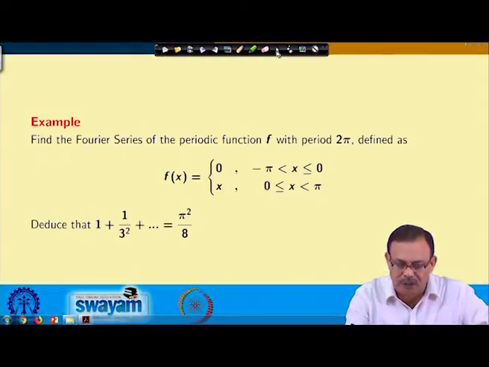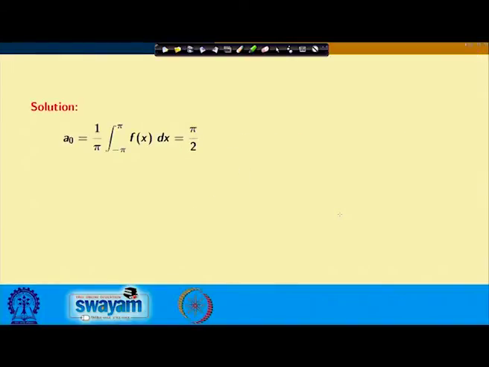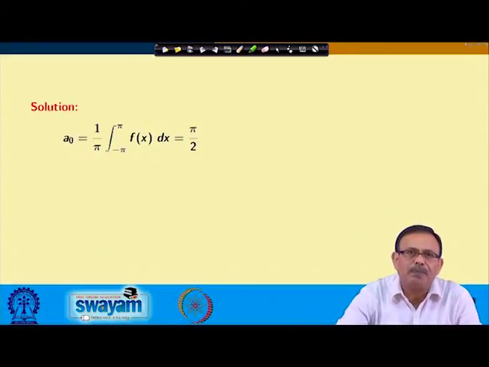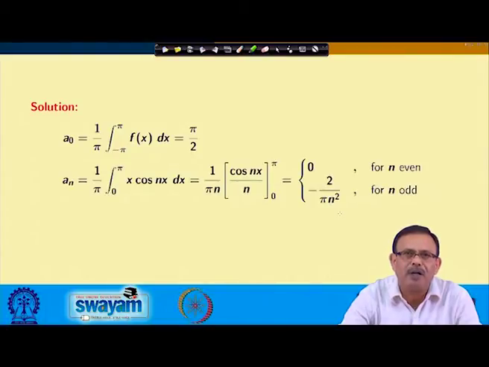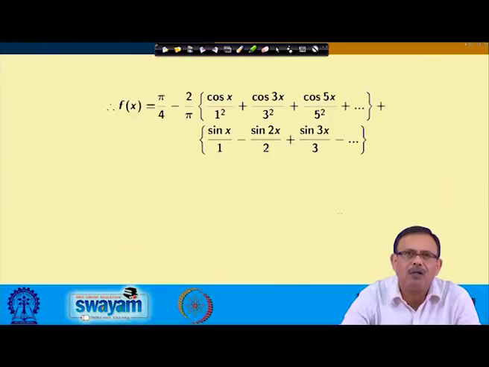So, let us quickly see again, as I told you. a naught is this, because it is from minus pi to pi. I have written it, and this equals pi by 2. a n will be this, b n will be minus 1 by n when n is even, and plus 1 by n when n is odd.